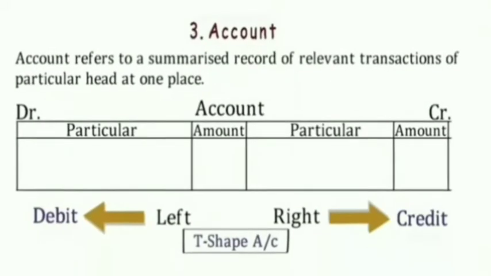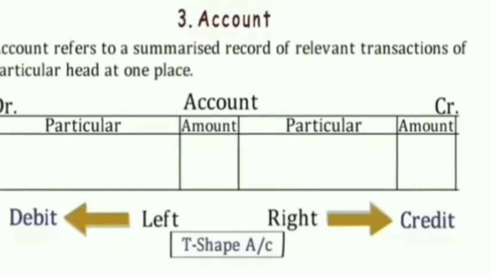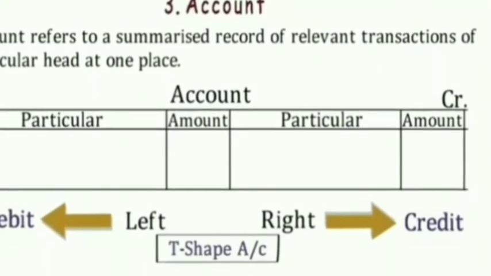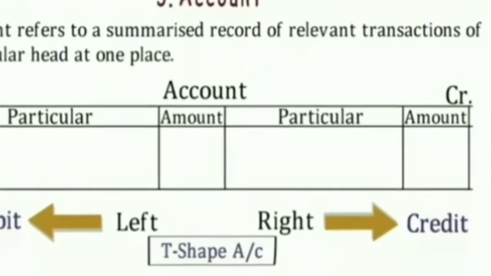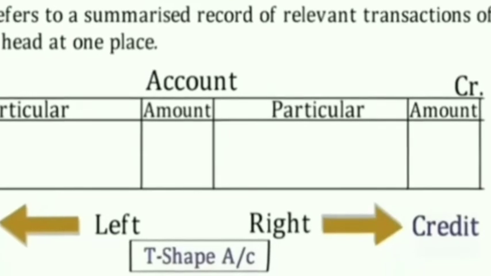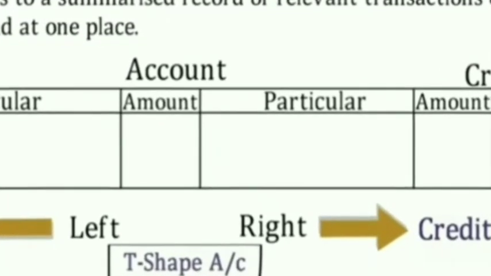Next term is account. So an account is a summarized record of all the business transactions relating to a particular person or an item during a financial year. As you can see, the account is prepared in a T-shaped form. The left side of the account is the debit and the right side of the account is the credit side. This is also known as ledger account.